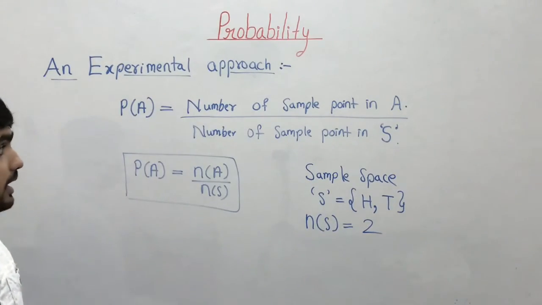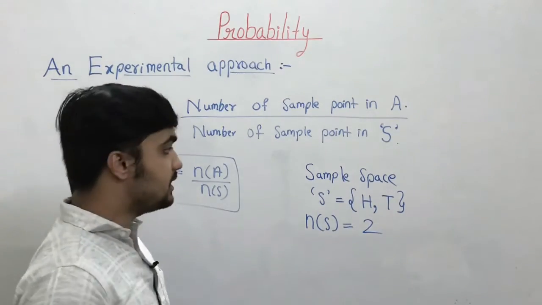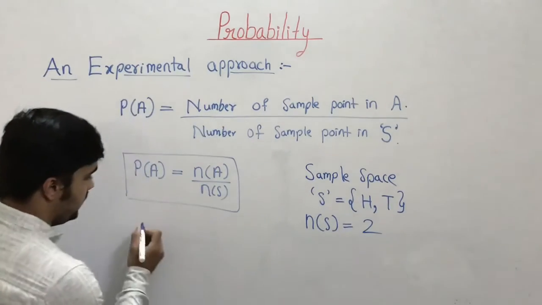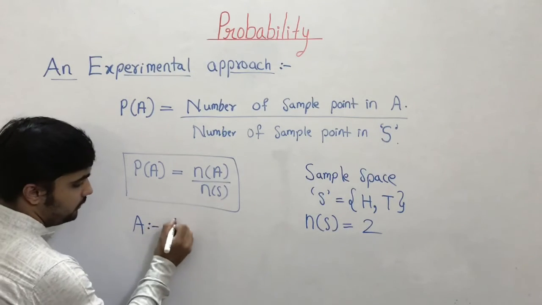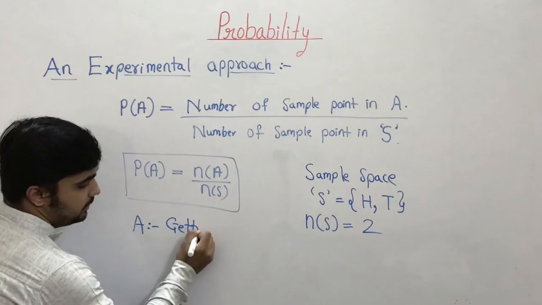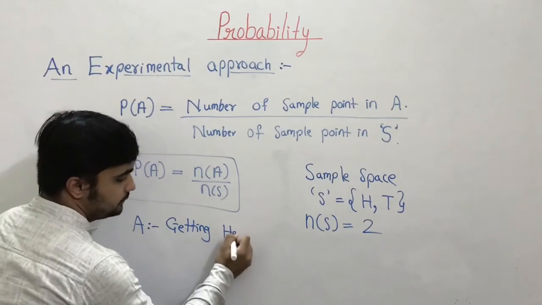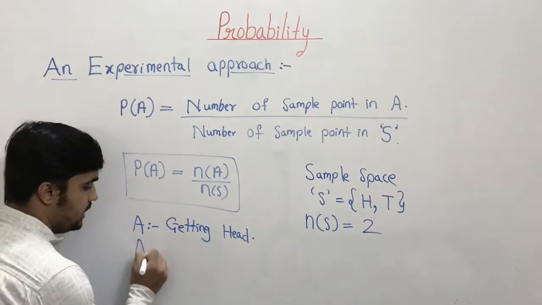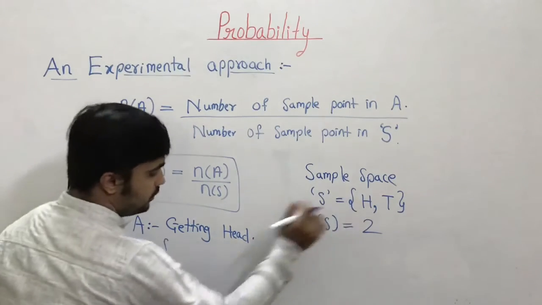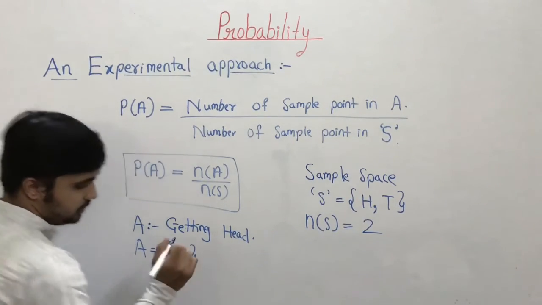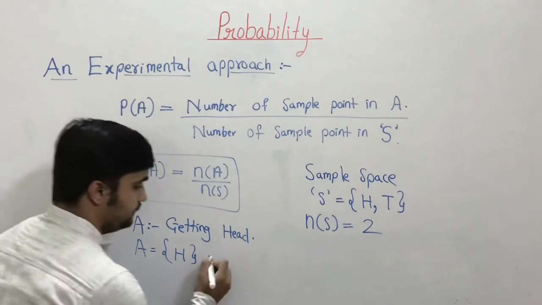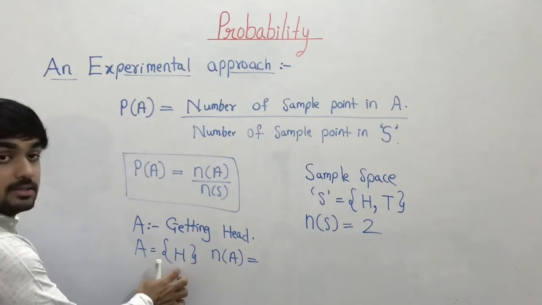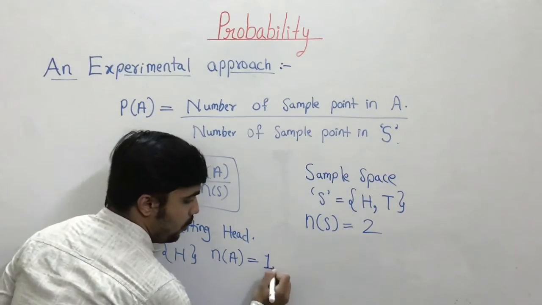Let us consider one event A such that event A is getting a head. So let A be the event of getting a head. So we can say that A is equal to H, and number of A means number of sample points in this, that is 1.